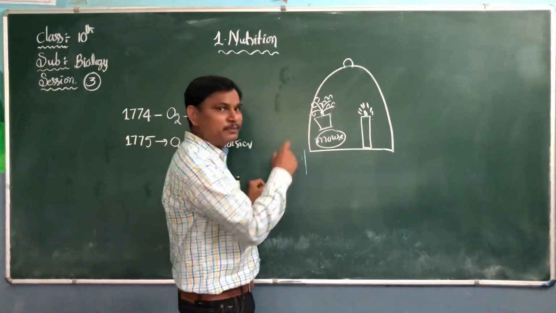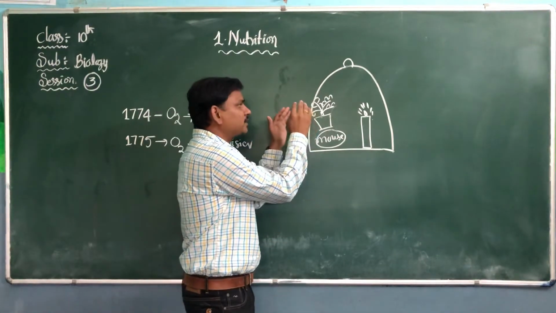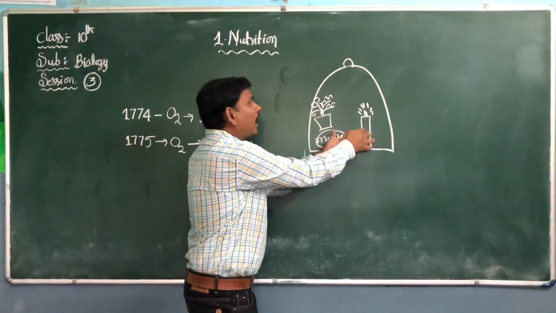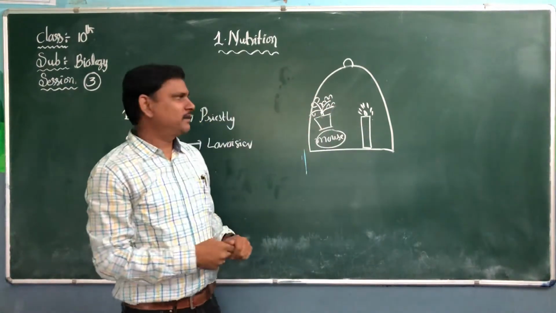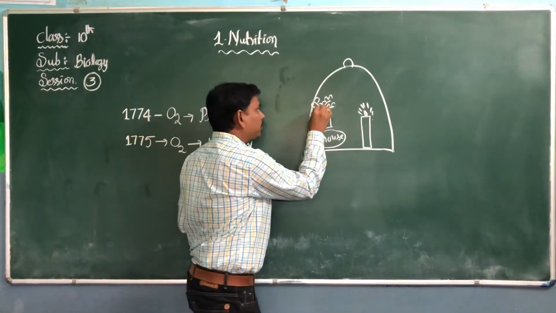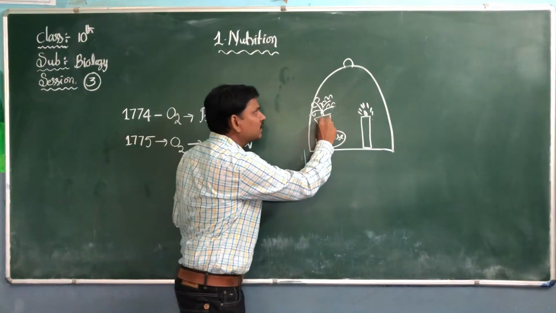Then he observed that there were gases being exchanged between the mouse, the candle and the plant. He thought that when the plant was kept, it was releasing something.